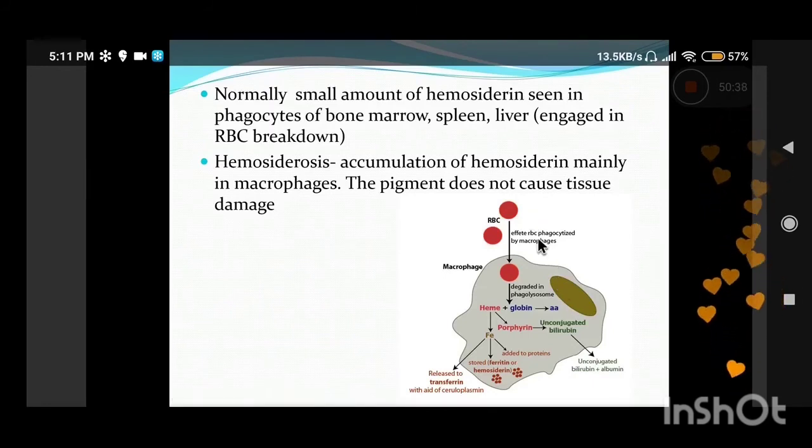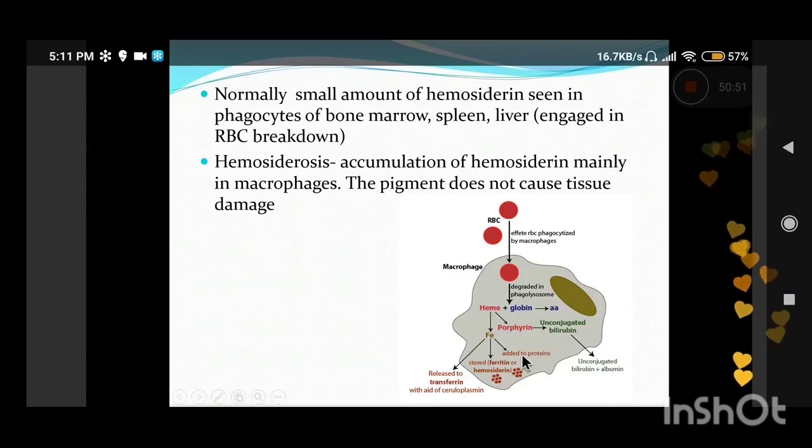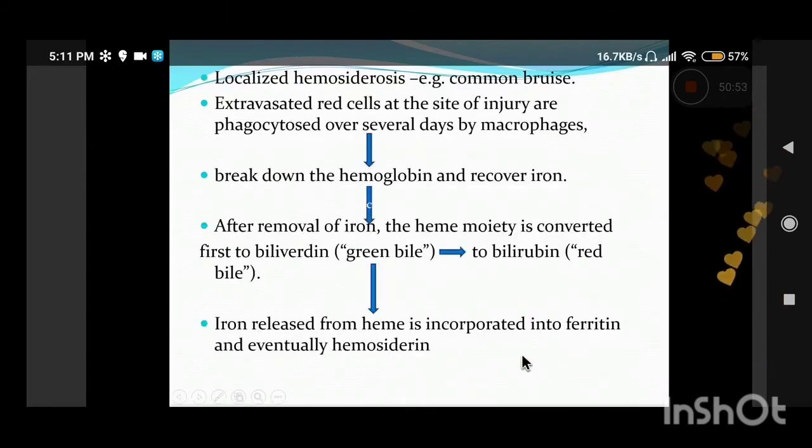Hemosiderosis is a disorder in which there is accumulation of hemosiderin, mostly in macrophages. The characteristic of hemosiderosis is that it does not cause any tissue damage, because it is just accumulation of excessive hemosiderin in the macrophages. This is what happens in a common bruise, a classical example of localized hemosiderosis. Whenever there is an injury, there is extravasation of red cells at the site of injury.